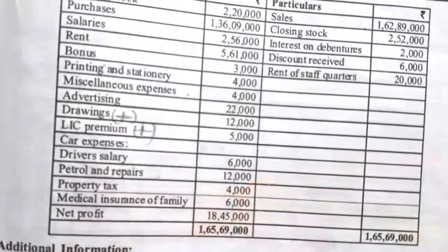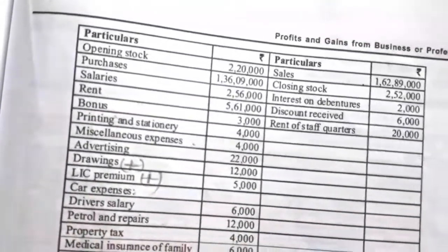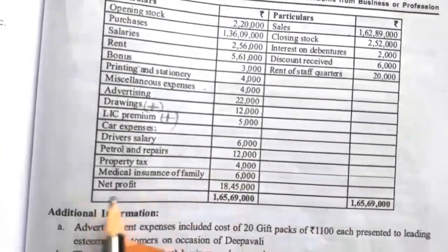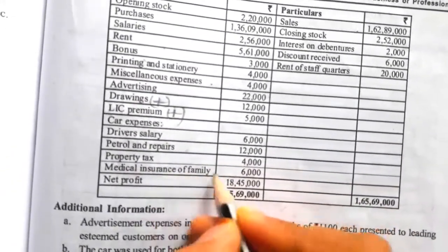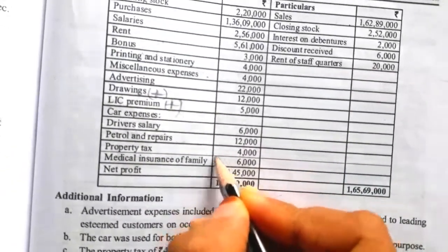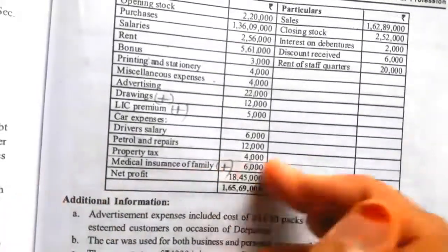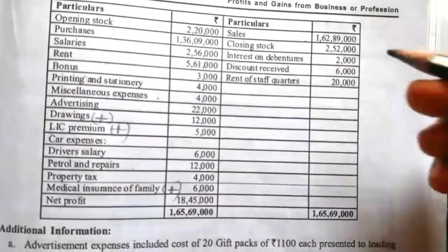Property tax, the tax which is paid on property is disallowed. Property tax also has an adjustment, we'll see later. Then medical insurance of a family, so the insurance of family is relating to personal, so we have to cancel, so disallowed expenses to the net profit. Next, on the credit side, closing stock is allowed income on the credit side.